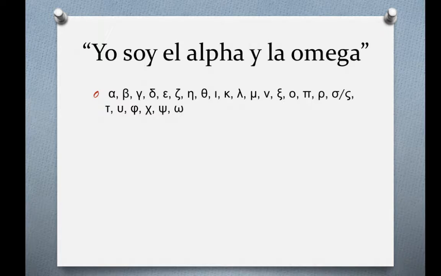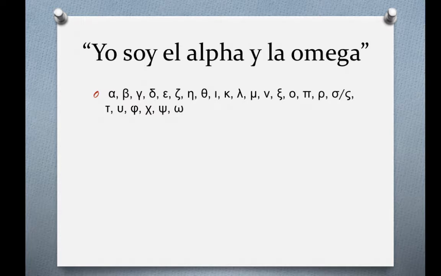Right after it comes the rho. That looks like the P. But that is the R sound. It's a rho in Greek. Now we're at the end of the line, and we've got sigma. There are two ways to write sigma in the Greek language. The first one looks like an O with a little curl at the top, a little line at the top. That is the sigma as it will appear at the beginning of words, and if the sigma appears anywhere in the middle. The sigma that looks a little more like our S is the sigma that will end a word. And so the Greeks, just to help maybe prevent confusion in reading and writing, distinguish these two sigmas. But they both have the same sound value, the same alphabetical value.